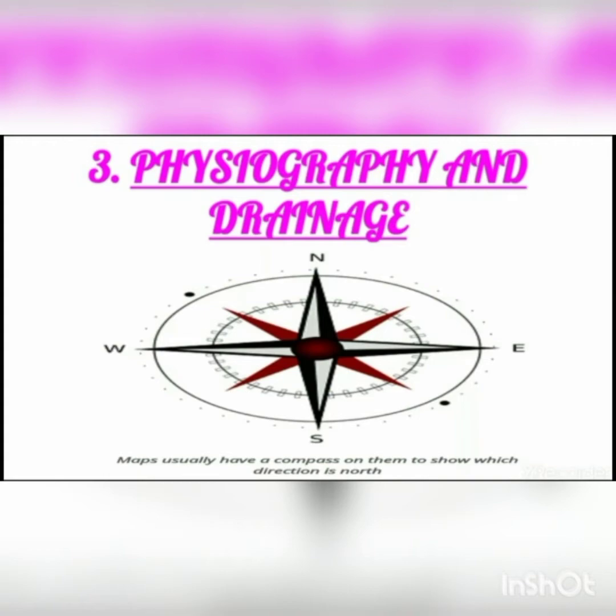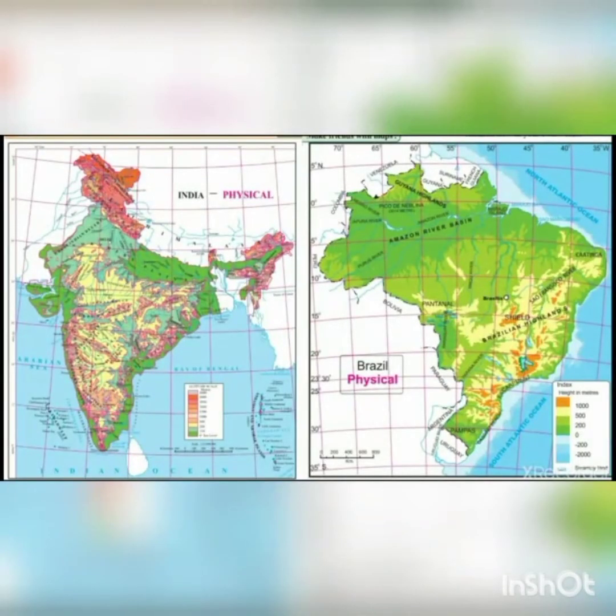Now here, students, you can see the image of the physical map of India and Brazil. Now in the map of India, you can see different shades of colors are used. These shades show the height or altitude of India and of Brazil. In India, we can see the height is more than 8,000 meters. Along with that we can see different types of peaks also.